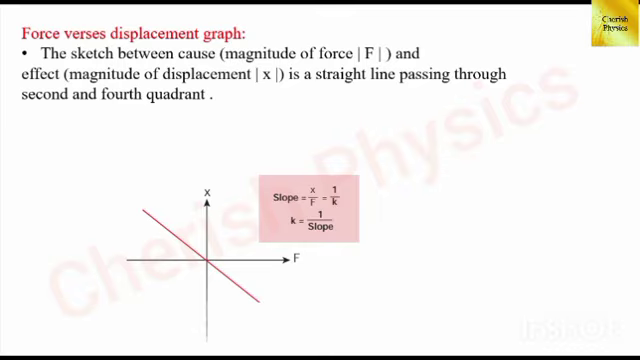It is a straight line passing through the origin with negative slope. So, the line passes through the second and fourth quadrants. In the second quadrant, the displacement is positive and F is negative. And in the fourth quadrant, the force is positive and the displacement is negative. From the slope, we get the negative of the force constant.